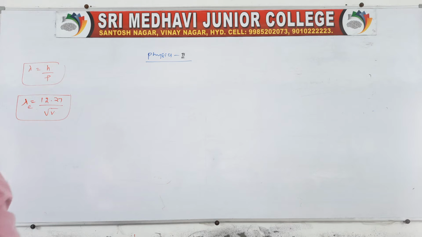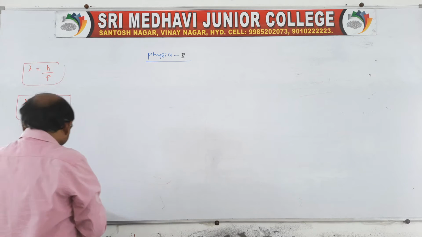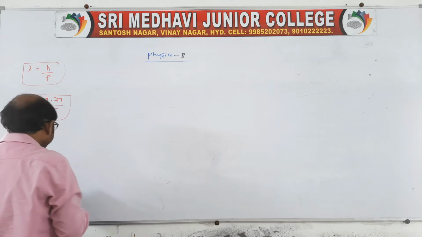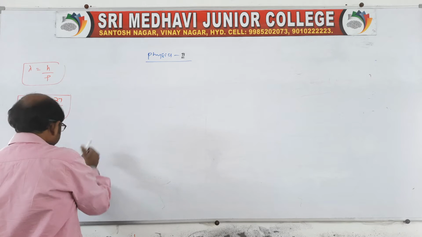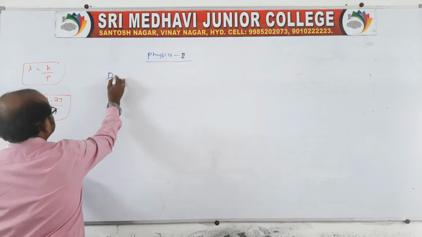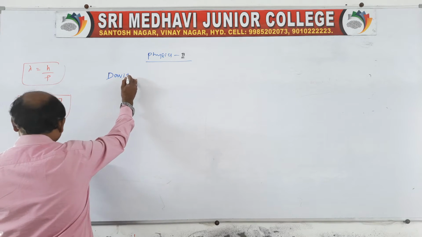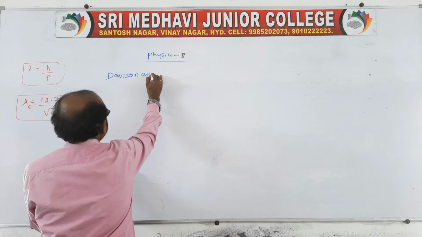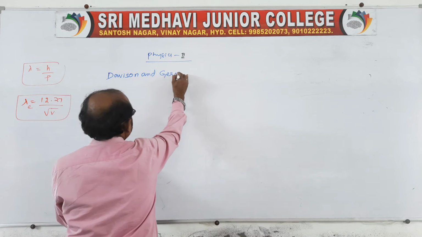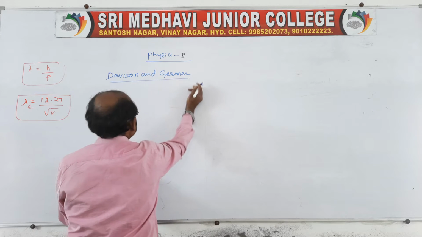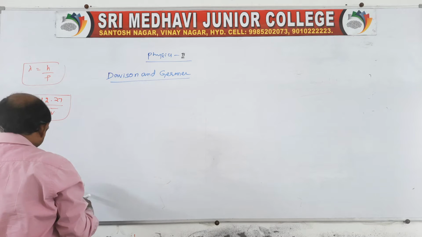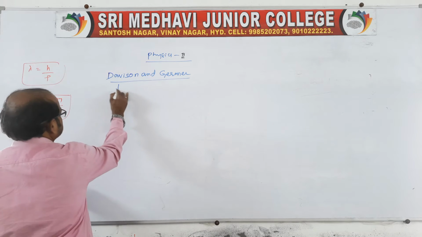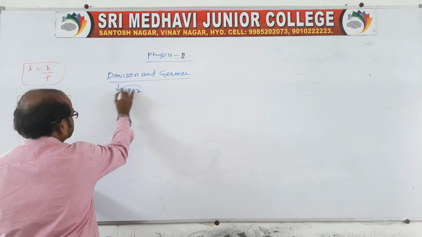For this experiment we need to draw a diagram. Write as a side heading: Davisson and Germer. This experiment was first conducted by Davisson and Germer in the year 1927.